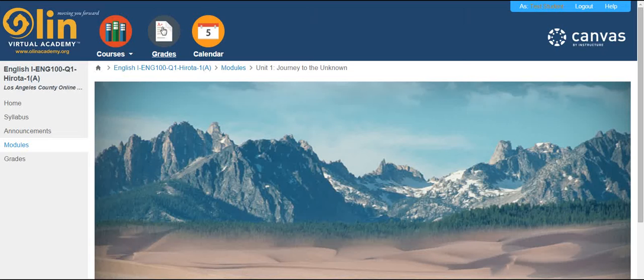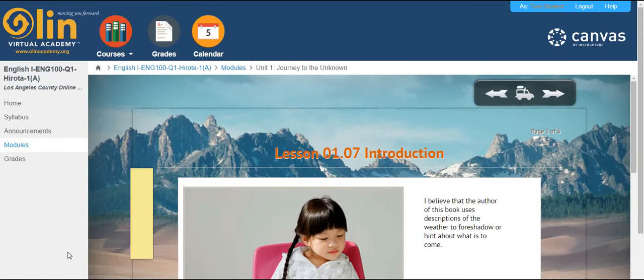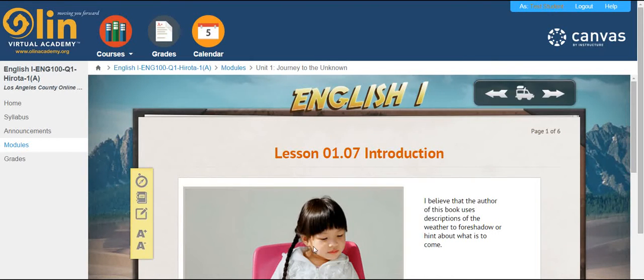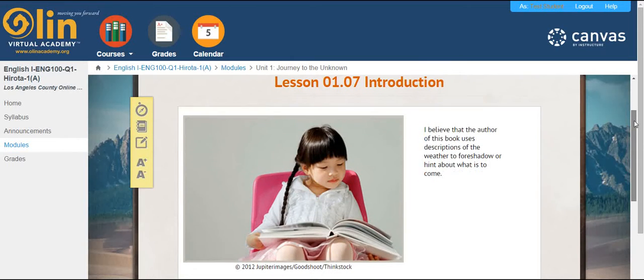That is essential. You absolutely cannot skip it. I know you're probably going to get tired of hearing me say it, but I cannot say it enough because so many people skip it and it's really, really important. So this is page 1 of 6. There are 6 pages in this assignment. Make sure that you read them all.